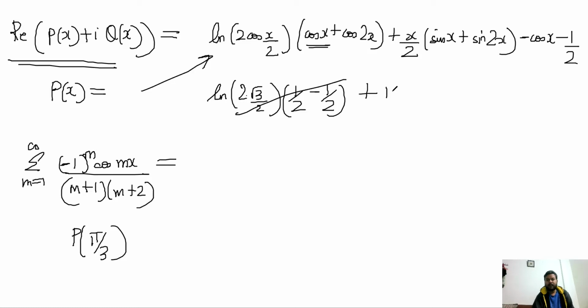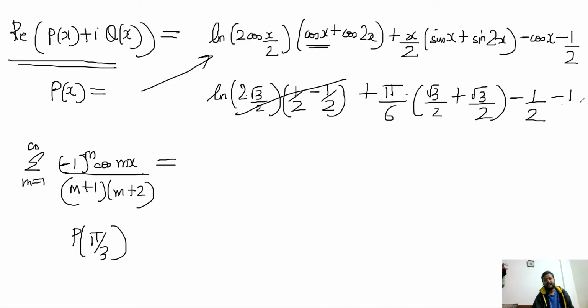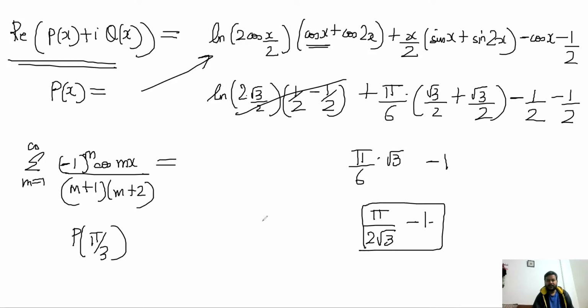And this becomes pi by 3 by 2, so pi by 6 sine pi by 3. Sine pi by 3 is root 3 by 2, and sine 2 pi by 3 is again root 3 by 2, minus cos pi by 3 is half, and this becomes half. So this becomes pi by 6 into root 3 minus 1, or pi by 2 root 3 minus 1. So that was the answer to this question.